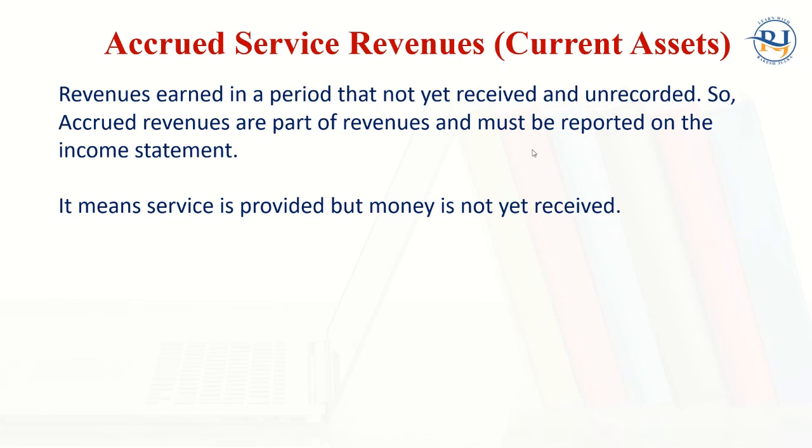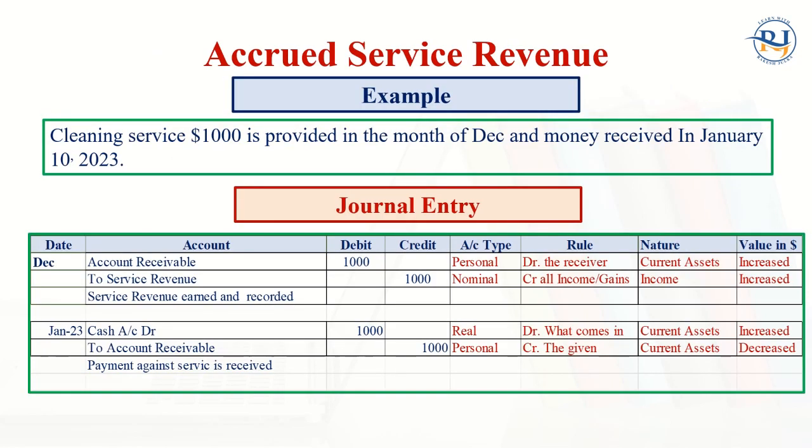Look at this. Accrued revenue is a part of revenue and must be reported on the income statement. It means services are provided, but money is not yet received. Look at this example. Cleaning services of $1,000 are provided in the month of December and money is received in the month of January.